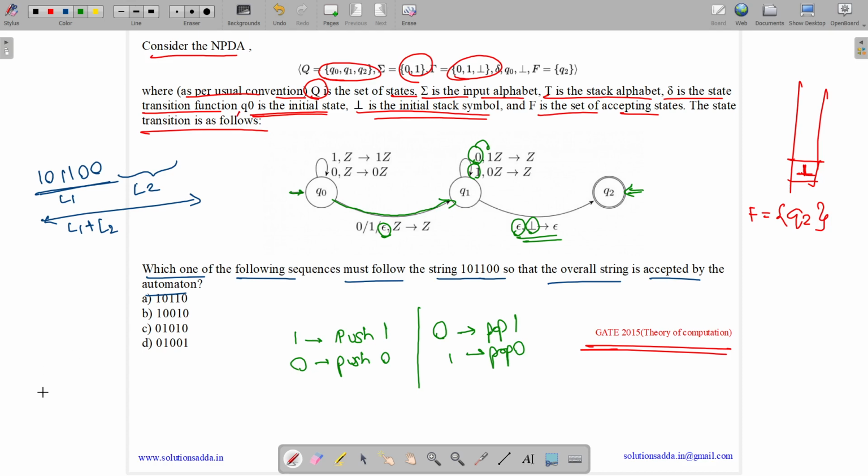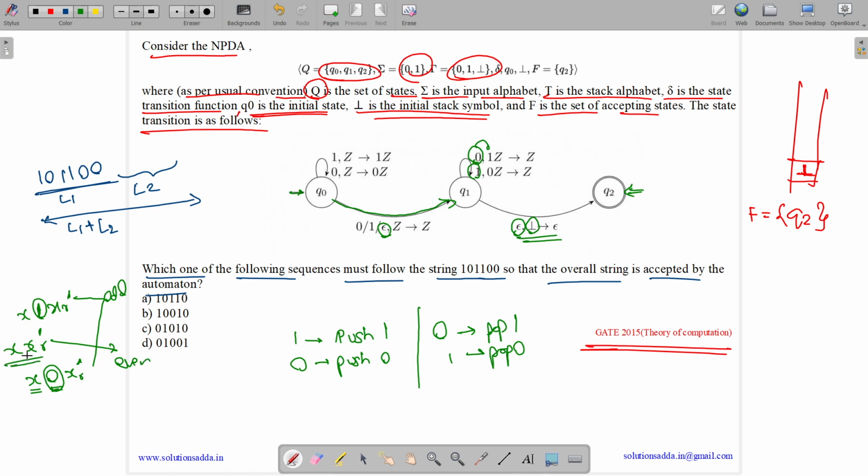So what type of strings will it accept? It will accept strings like x 0 x reverse complement. Why? Because we have x, then we have 0 because it can be an odd string or it can be an even string. X reverse complement followed by x, or x 1 x reverse complement. We can have the middle symbol either 0 or 1, and these two are cases of odd length, and this one is the case of even length.